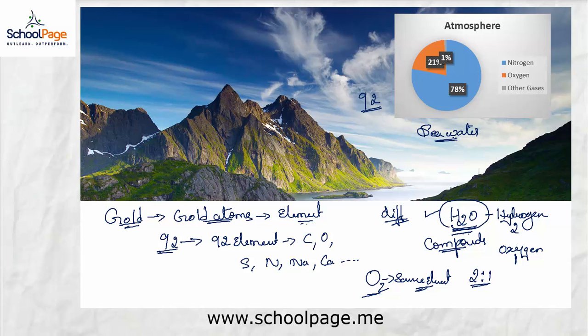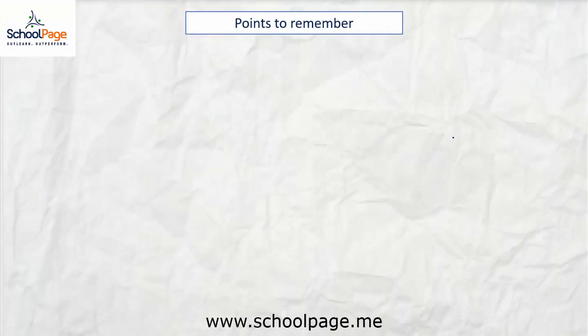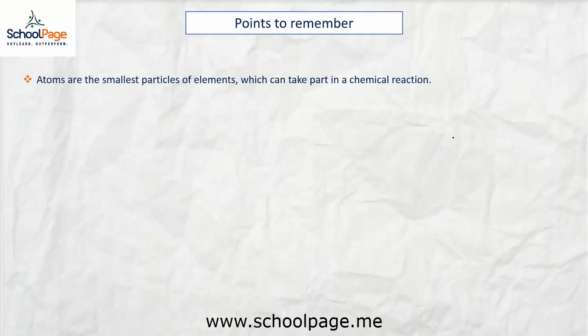Now we have understood what is an element. Then comes the compound. Then we saw what are molecules, and we saw that there is a molecule of an element and also a molecule of a compound. And we understood what are mixtures. So let us have a quick recap of all this. Atoms are the smallest particles of elements which can take part in a chemical reaction.